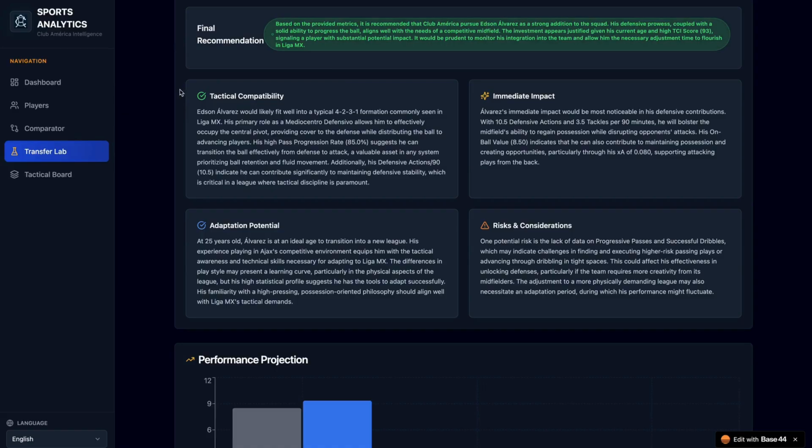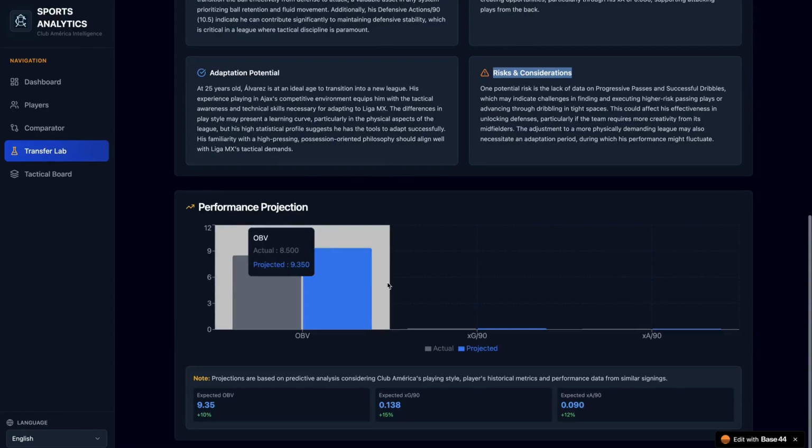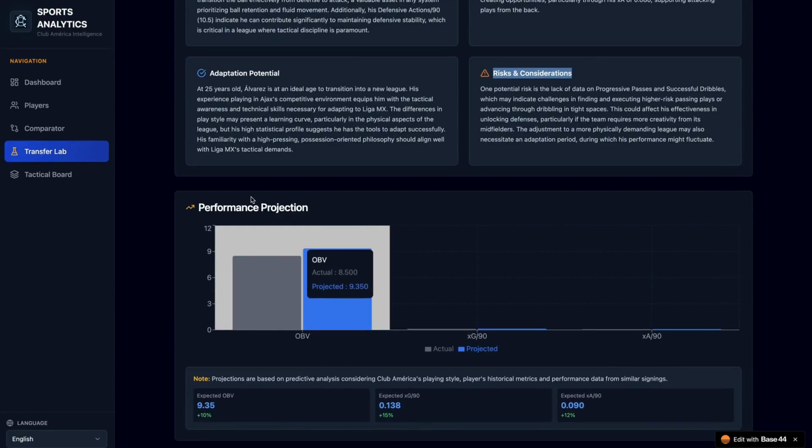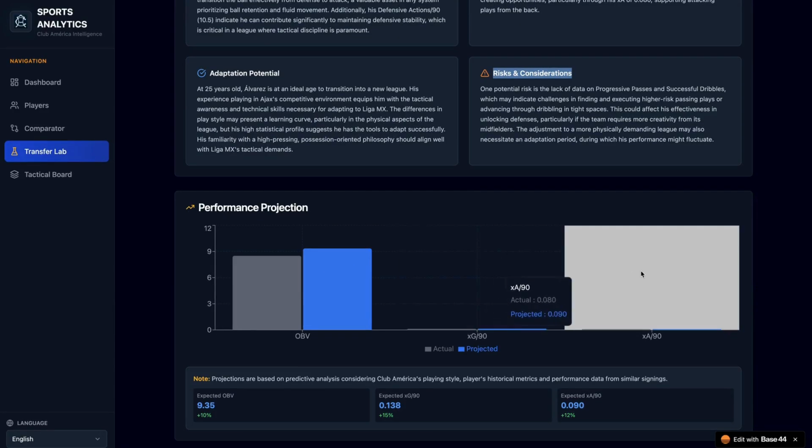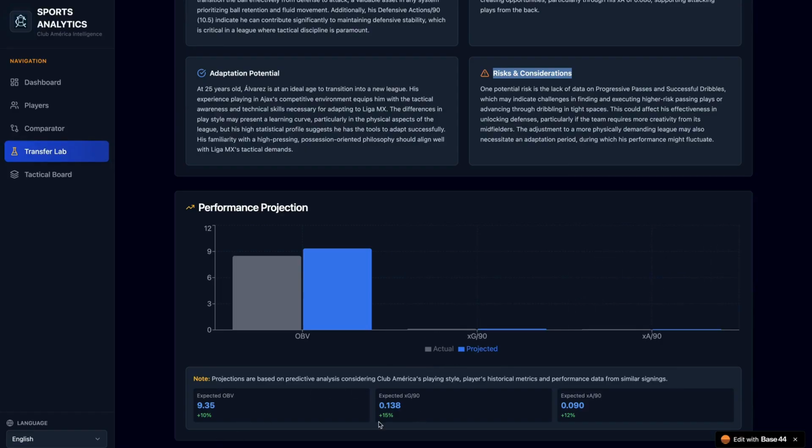And we want to know why, because it's tactical compatibility, immediate impact, adaptation potential, and also we can identify risks and considerations. We can see its performance, projection, compared to the current ones, and other data that could be important.